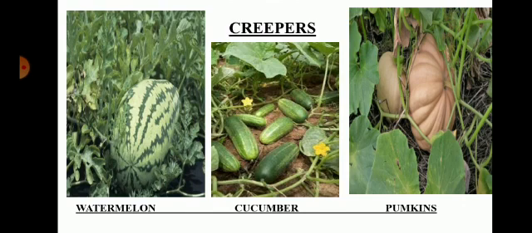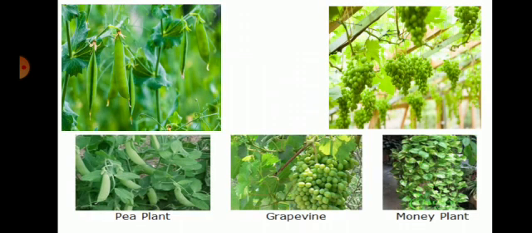The first one, climbers. Climbers are much more advanced than creepers. Climbers have a very thin, long and weak stem which cannot stand upright, but they can use external support to grow vertically and carry their weight.